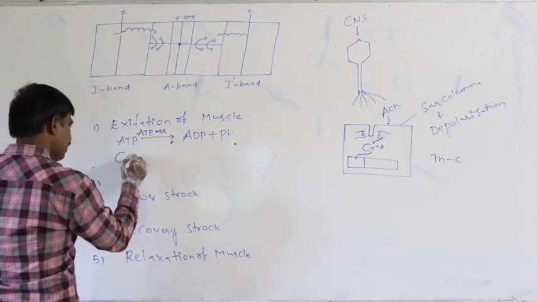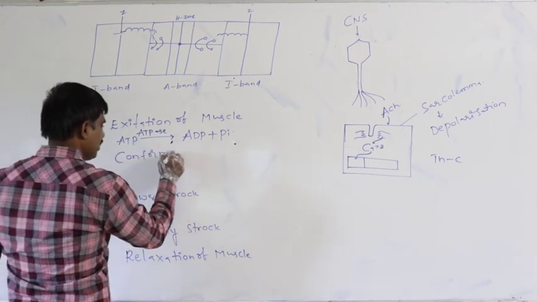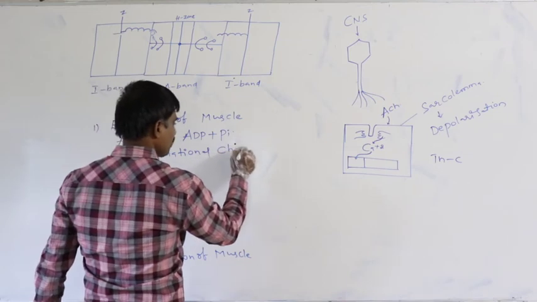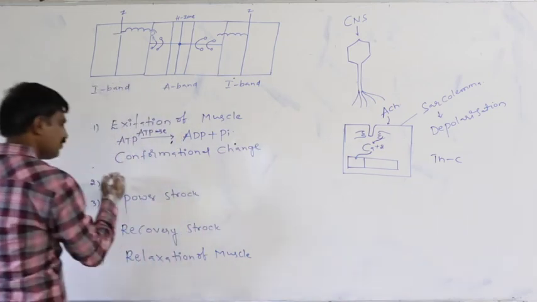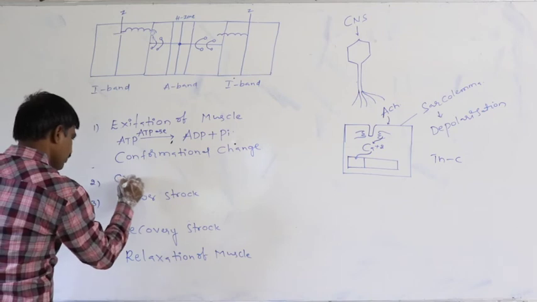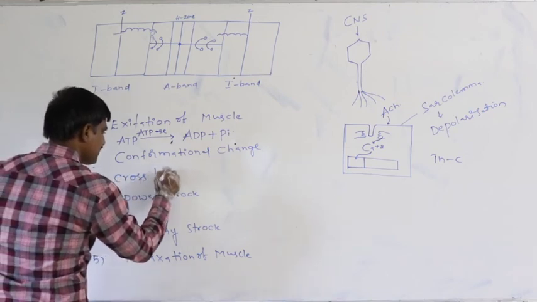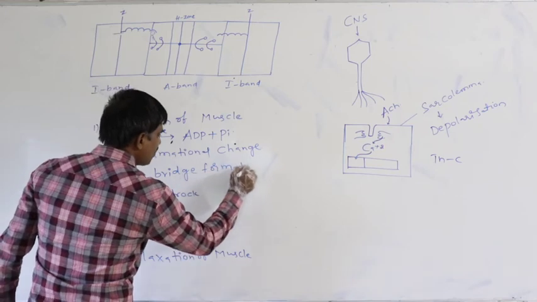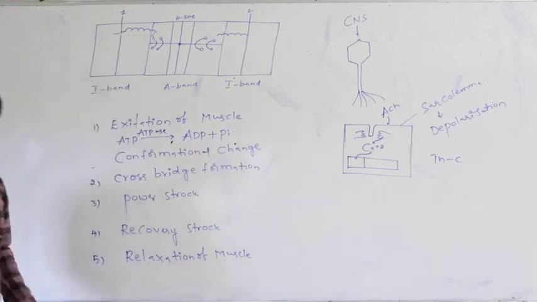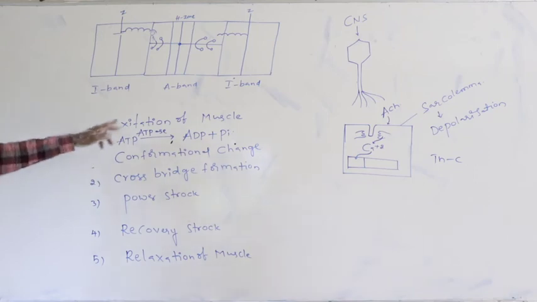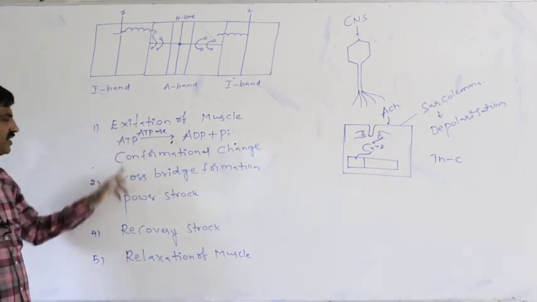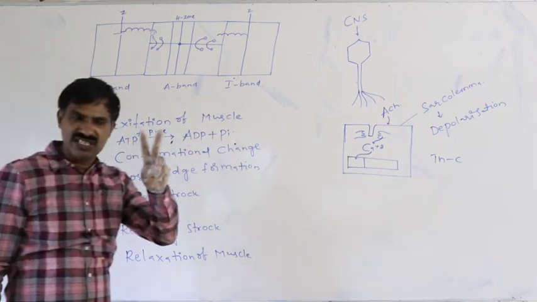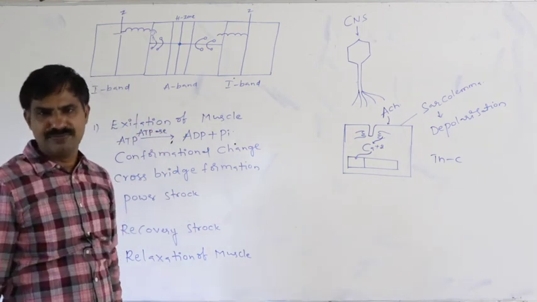Second one is the conformational change. What is the meaning of the conformational change? It means a structural change occurs in the head of the myosin. Definitely, after excitation of muscle, before cross bridge formation, two principal changes occur in the head of the myosin.